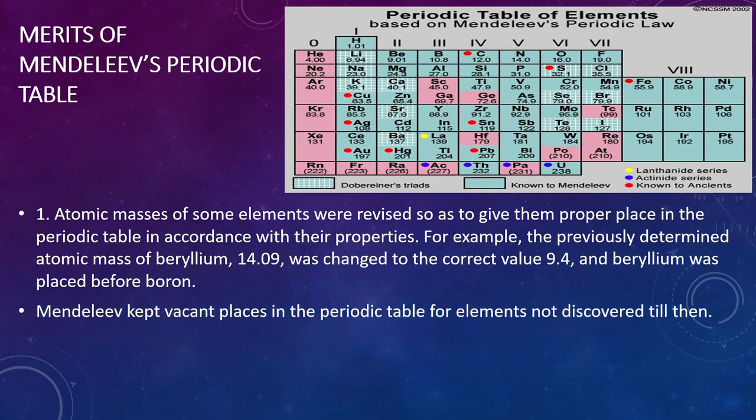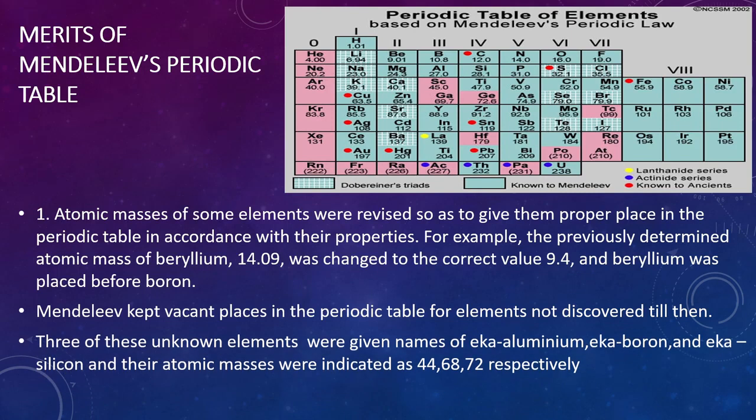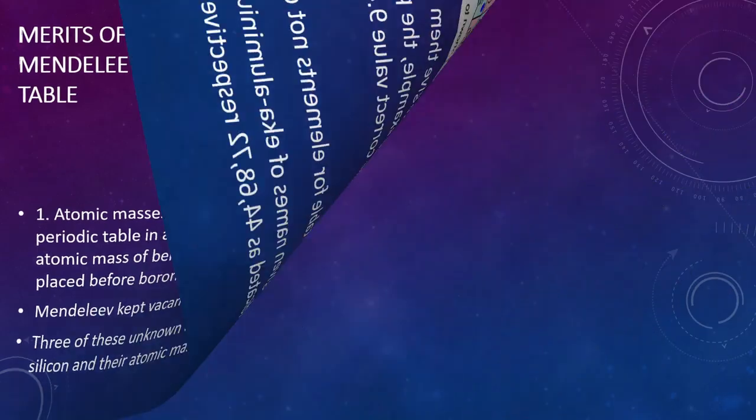Mendeleev also kept vacant places in the periodic table for elements not discovered till then. Three of these unknown elements were given the names Eka aluminium, Eka boron and Eka silicon, and their atomic masses were indicated as 44, 68 and 72 respectively.